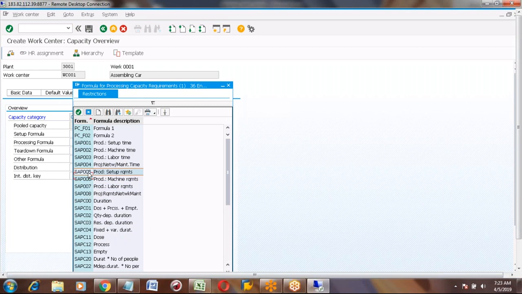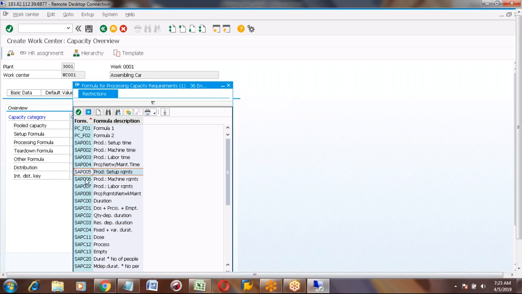So we can see production machine requirement, how the system will calculate the machine hours. If it's a standard setup, then you use the formula production setup, is that the one, number 5, SAP005? Yeah. For setup, if we are using setup, then we will use the 5.